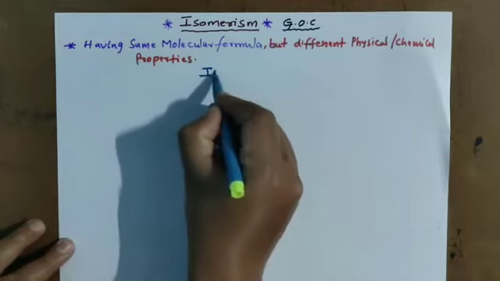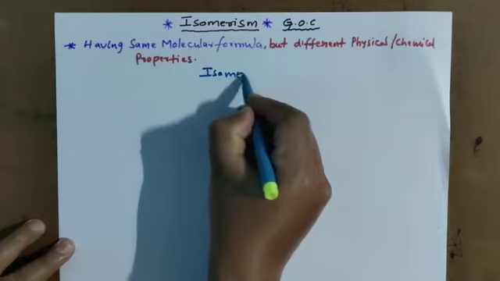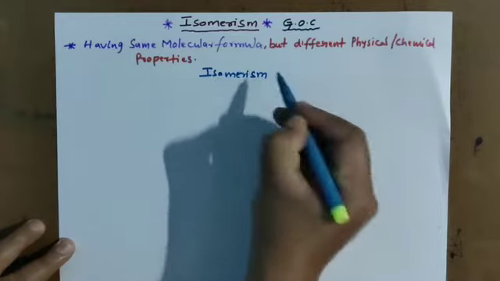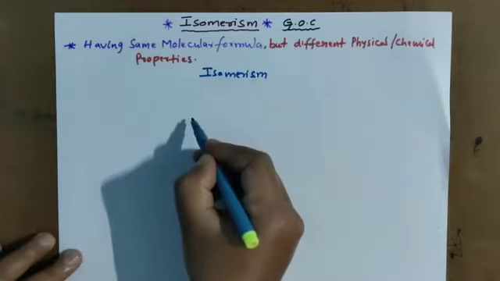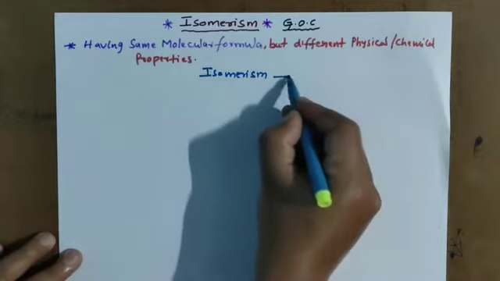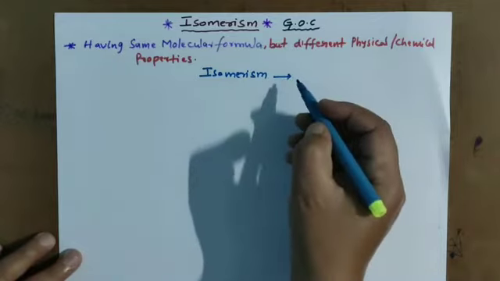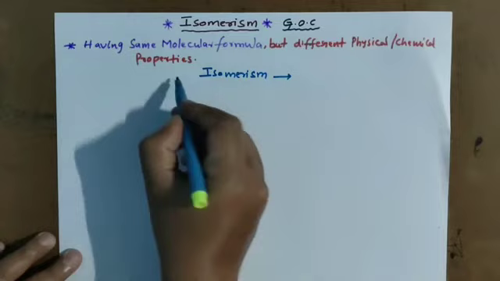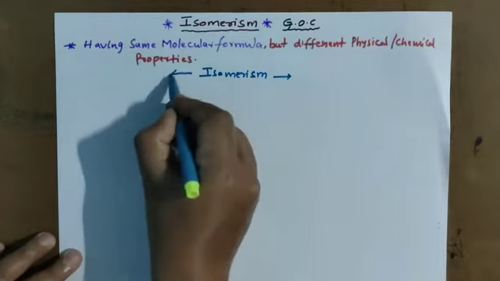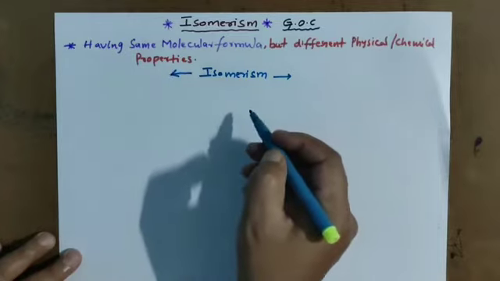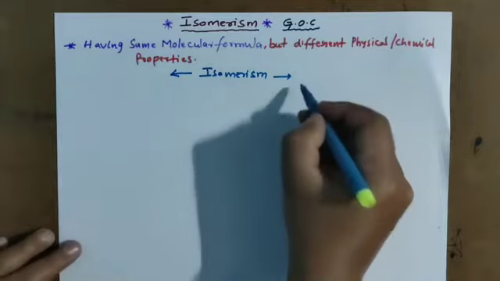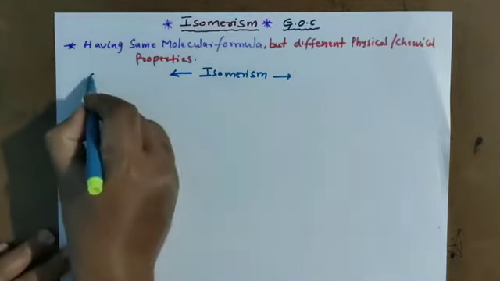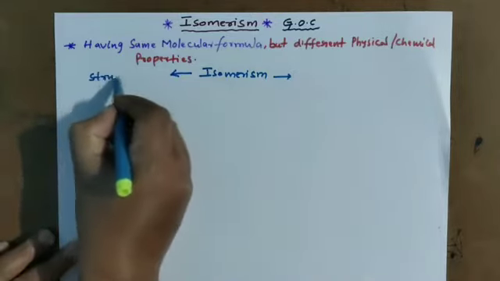This isomerism is generally broadly classified into two types. One is structural isomerism.